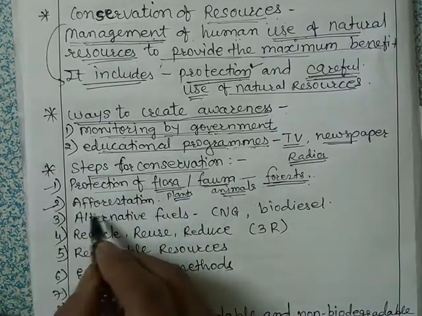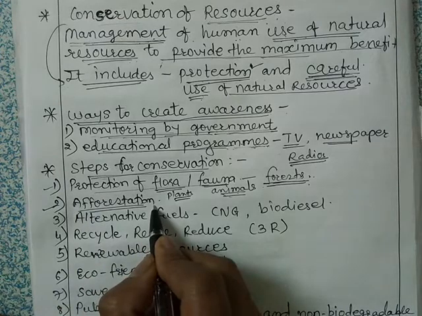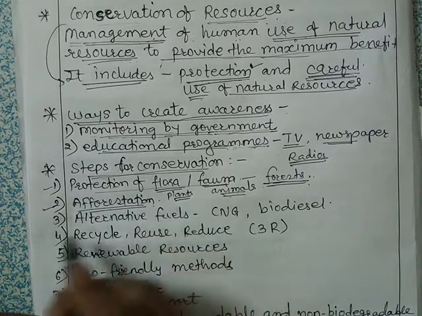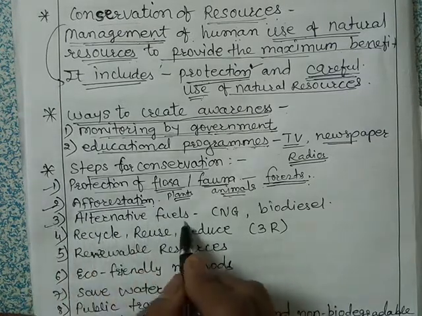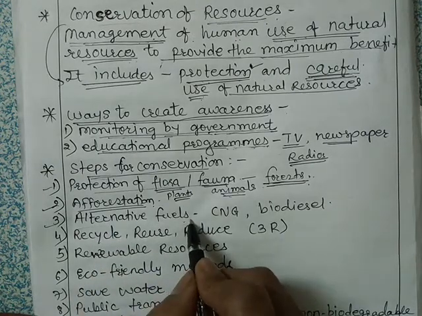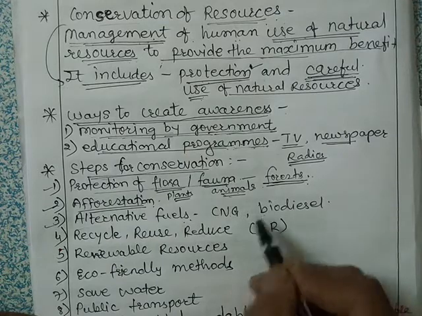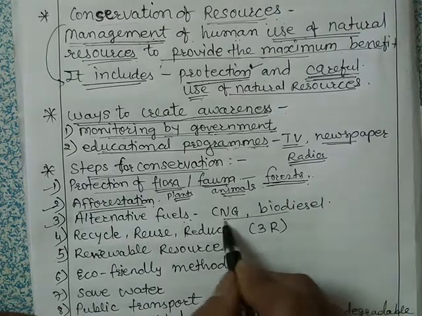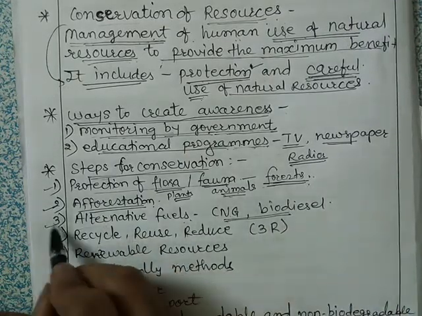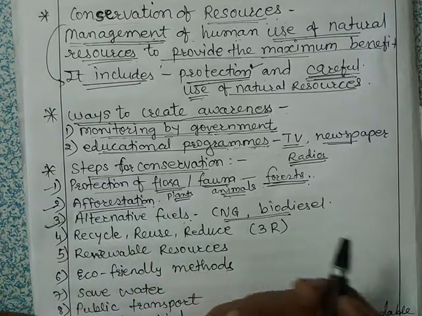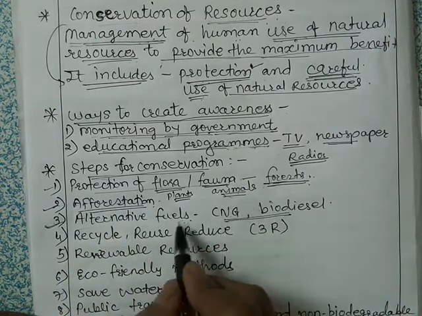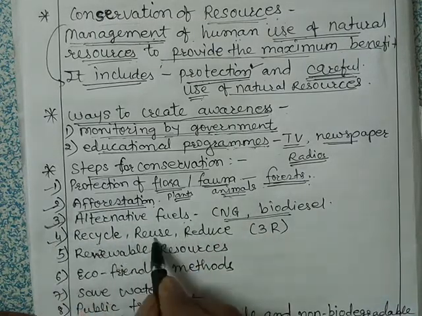Then afforestation means planting more and more trees. Then the third one is alternative fuels. Alternative fuels means we can use CNG and biodiesel. These are the alternative fuels that we can use in place of petroleum, that is petrol and diesel and other fuels.